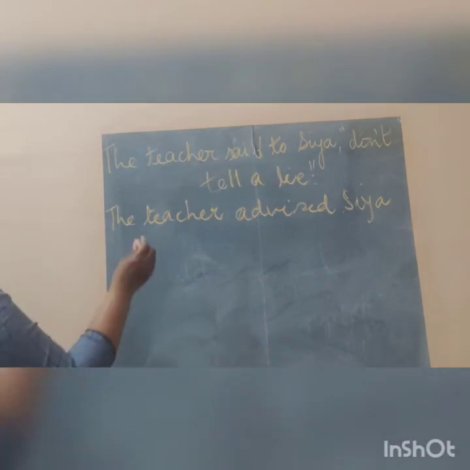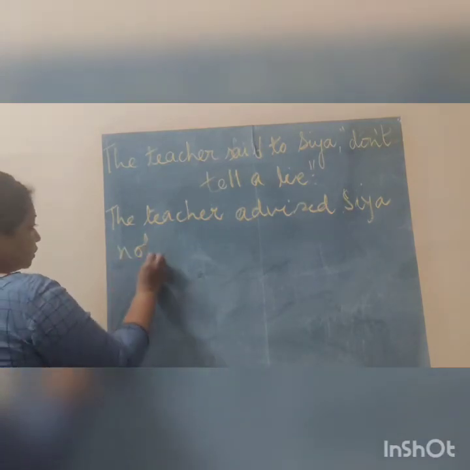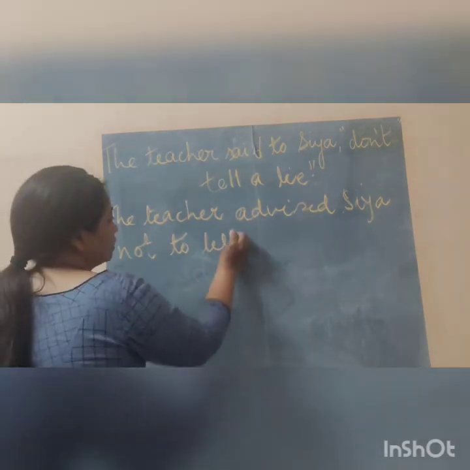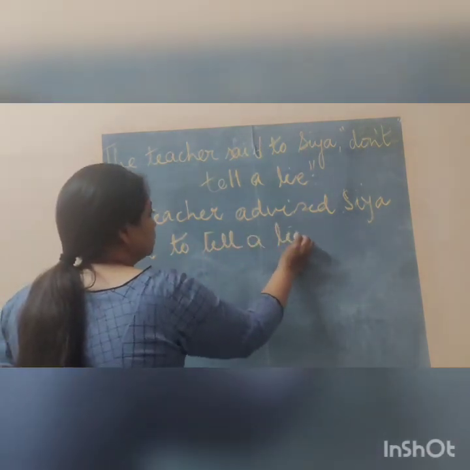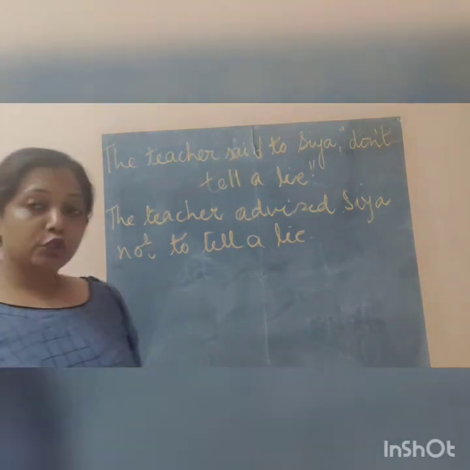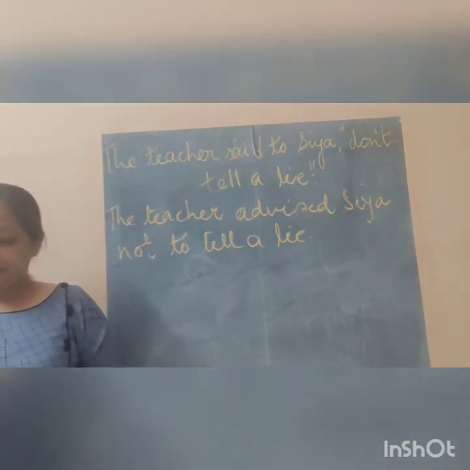Now don't tell a lie, what will be the change here? Don't is a negative sentence. So what will you change it to? Not to tell a lie. Okay, so it will be changed to not to tell a lie.